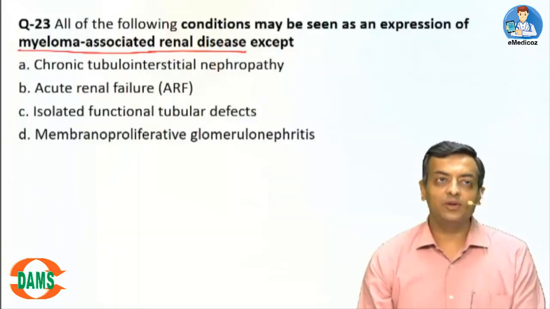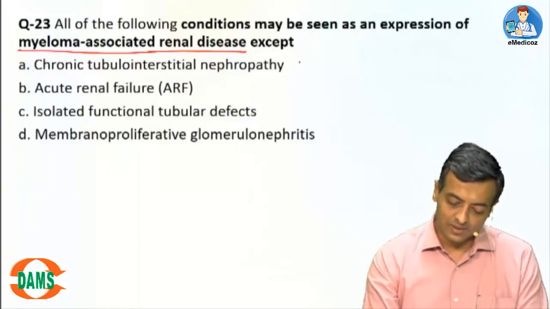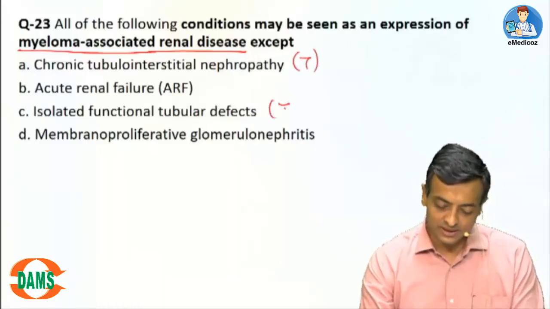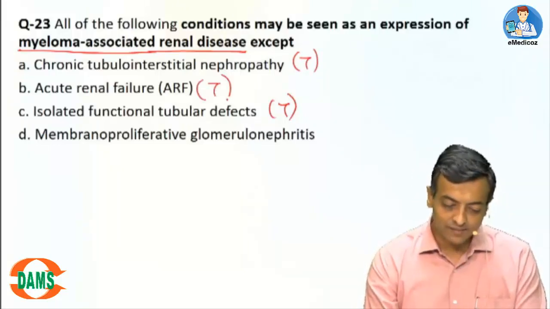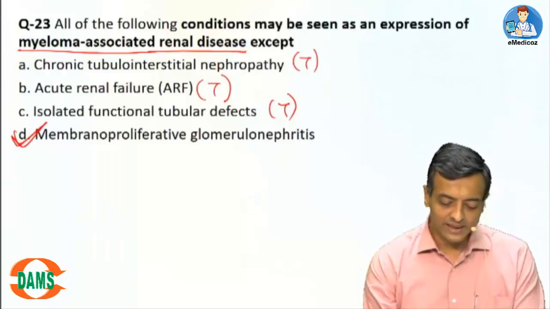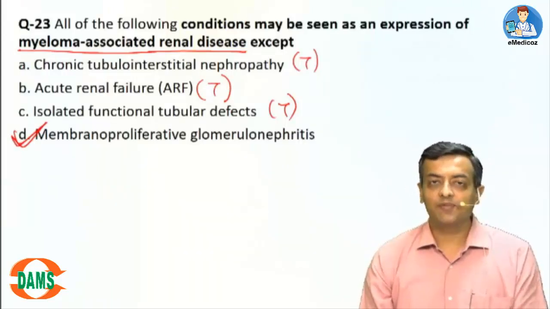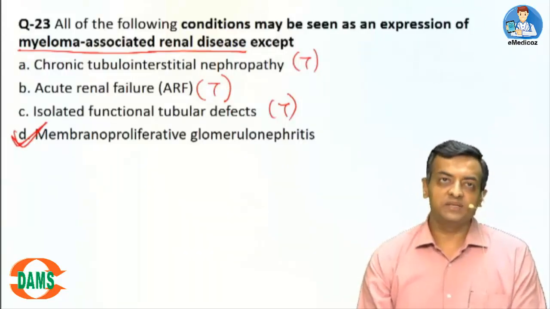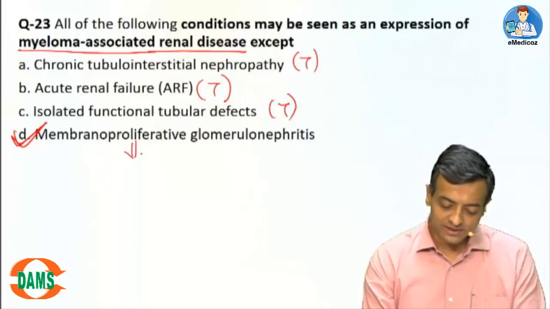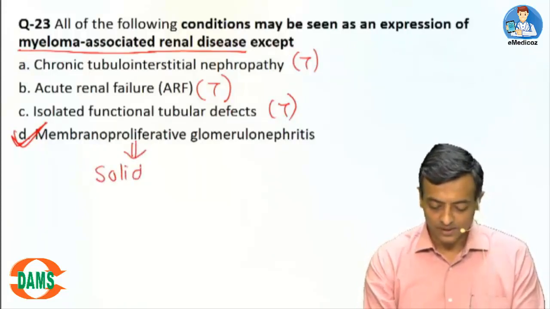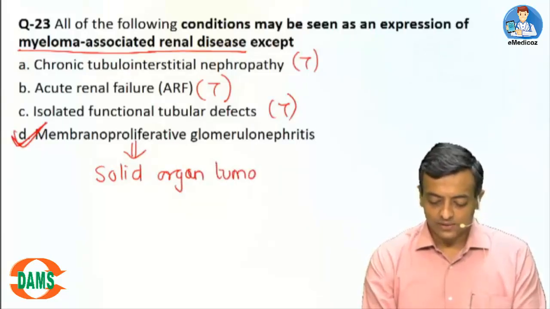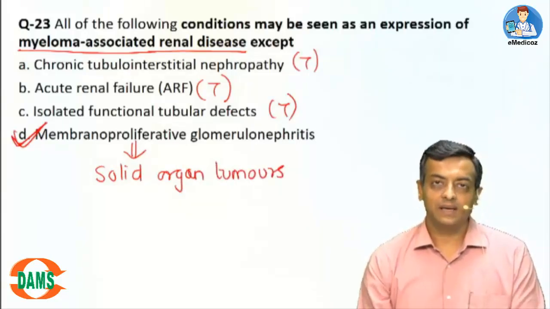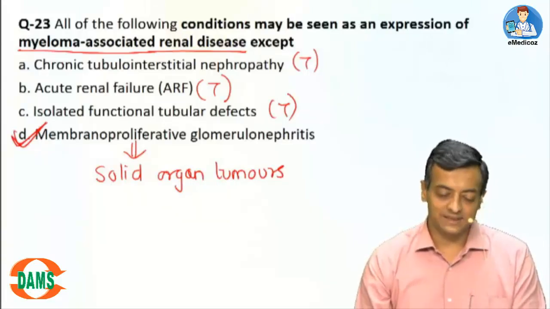So there can be tubular defect and chronic tubulointerstitial nephropathy, which in turn can cause acute renal failure, except for MPGN. MPGN may be associated with a solid organ tumor, not with the myeloma. That is why it is the right answer.